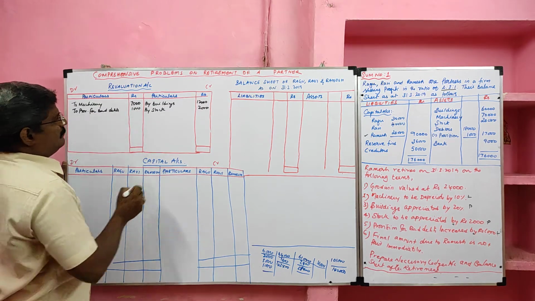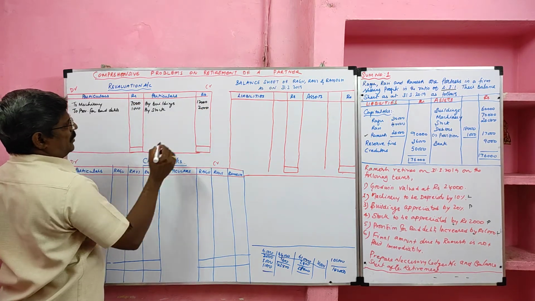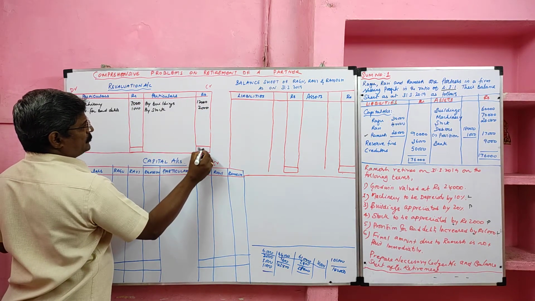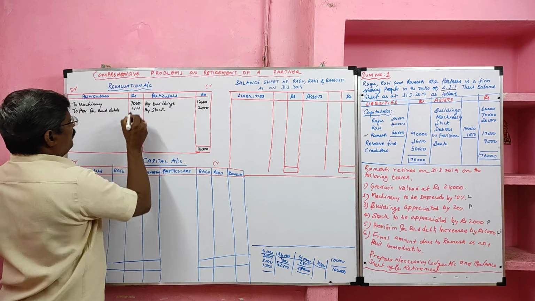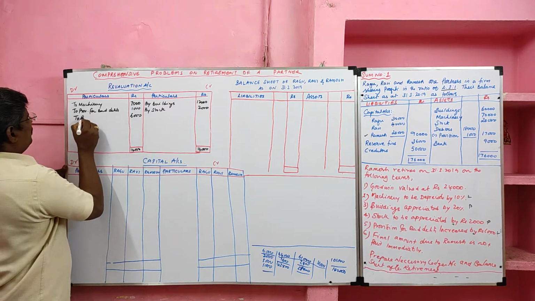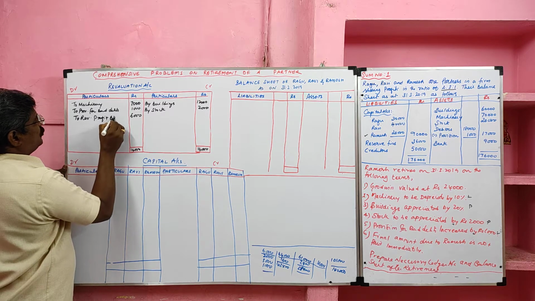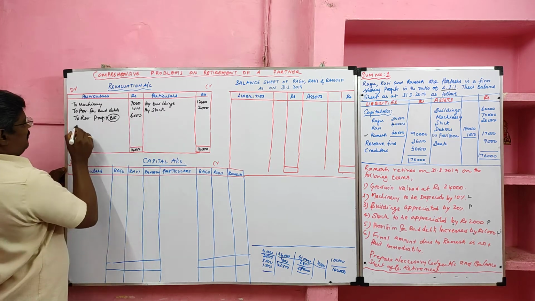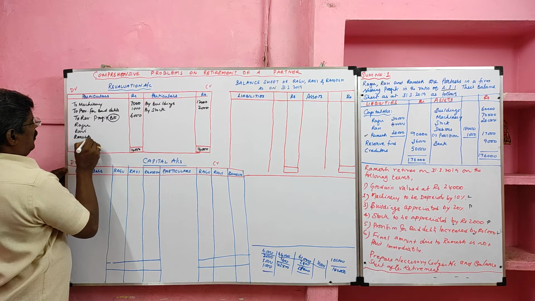In this problem, the credit side total, that is profit items, is more than the loss items. Profit items are 14,000, loss items are 8,000. So we get a value of 6,000. That is revaluation profit. Revaluation profit should be transferred to all the partners, namely Raghu, Ravi and Ramesh in old ratio.